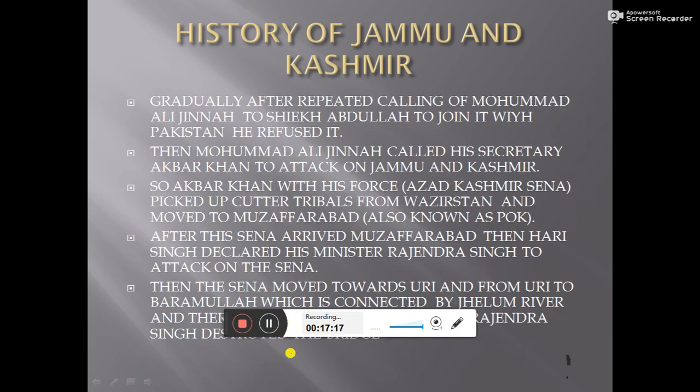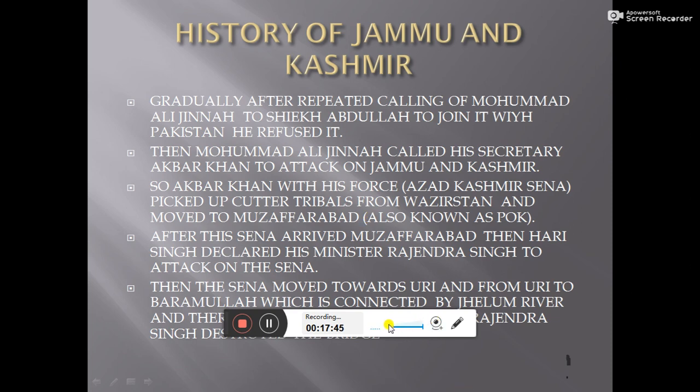Then Muhammad Ali Jinnah called his brigadier Akbar Khan, his special secretary, to attack Jammu and Kashmir and capture it. Akbar Khan took some Khattar tribals. These are inhumans.